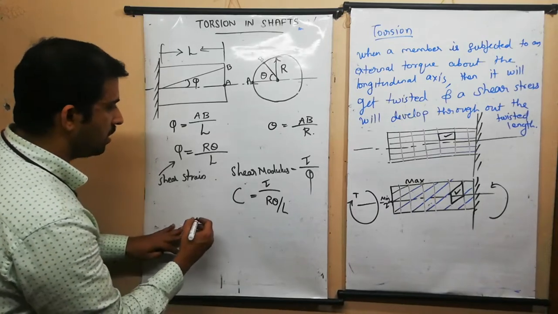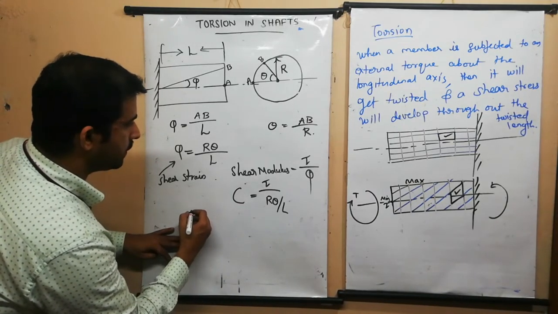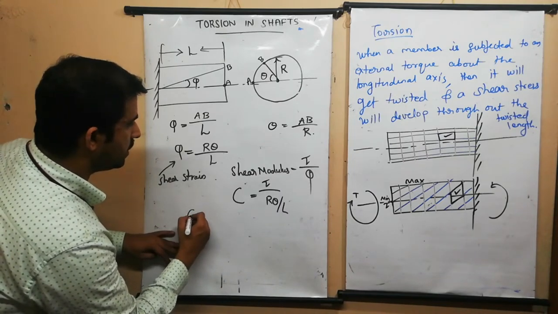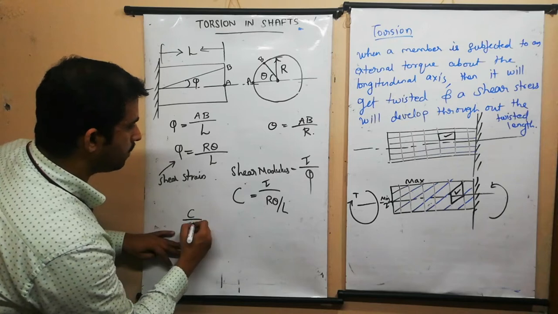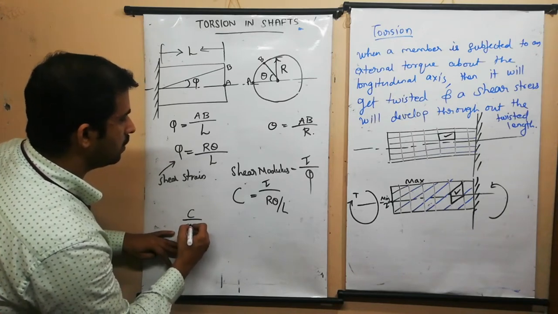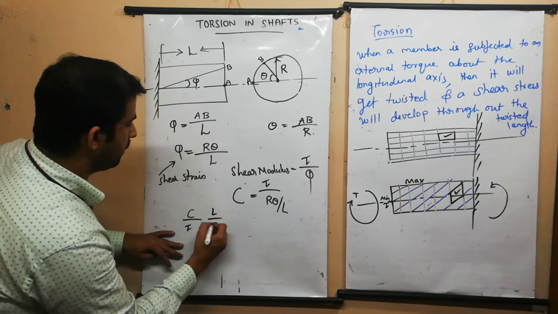From this equation I can write C divided by tau is equal to L divided by R theta.